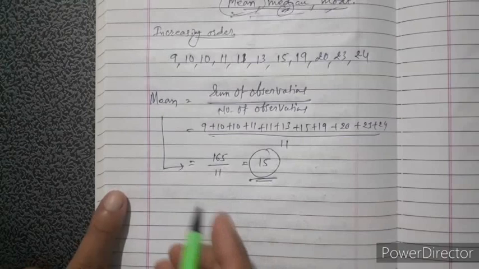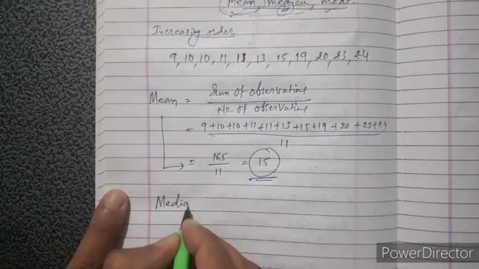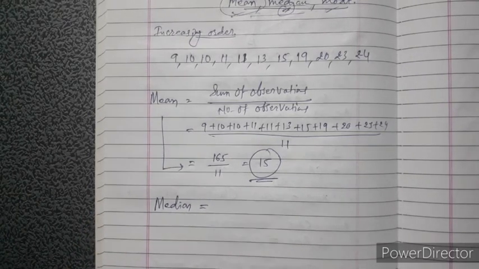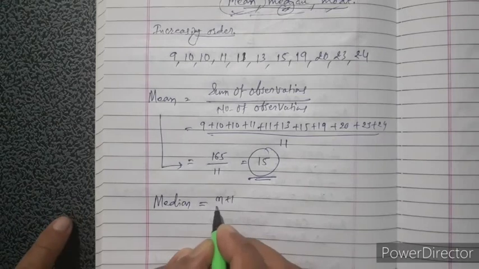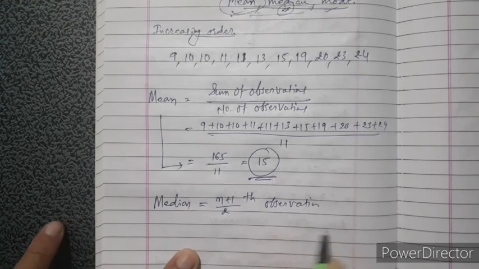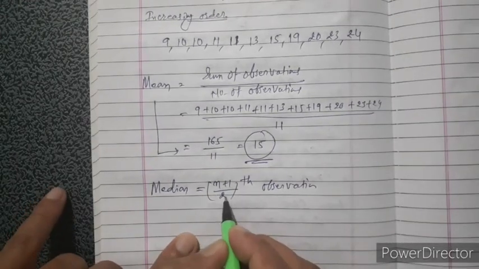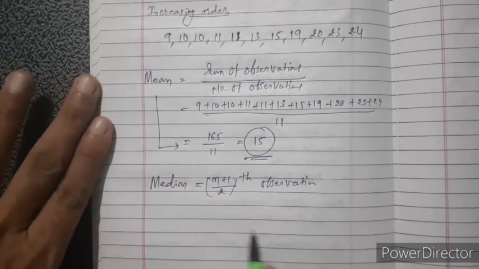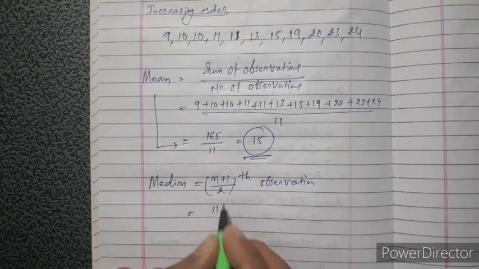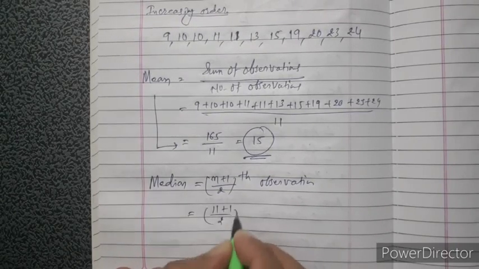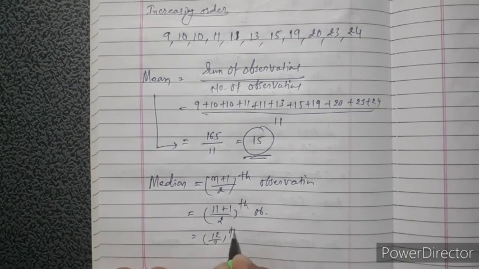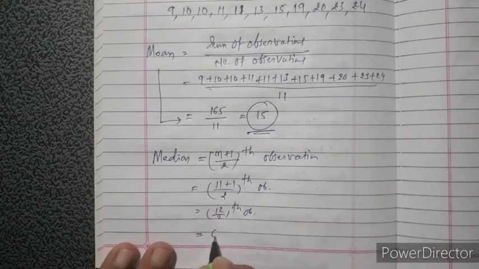Next is the median. What is the formula to find the median? That is the (n plus 1) divided by 2th observation, after arranging in decreasing or increasing order. Total 11 observations are there, so 11 plus 1 divided by 2 is 12 upon 2, which means the 6th observation.